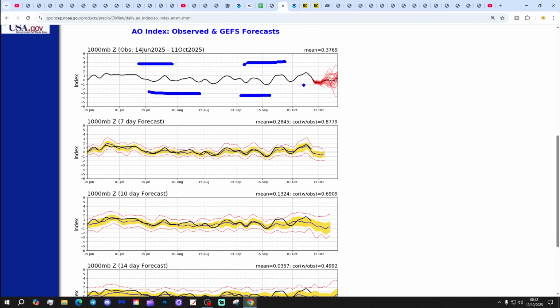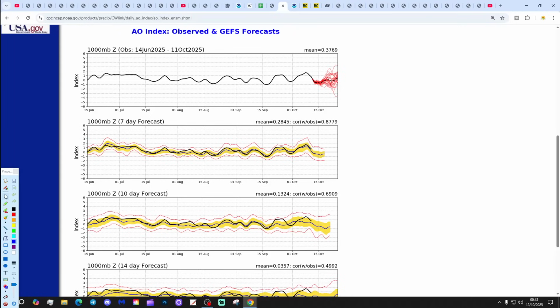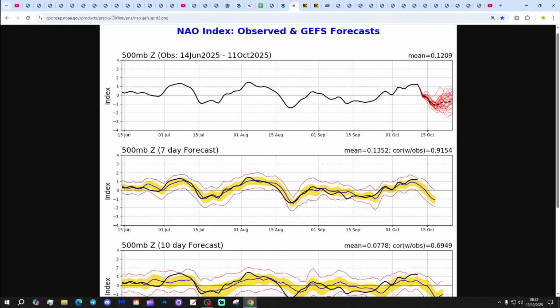So where the AO is in a positive state, we've got low pressure up over the Arctic and the Pole. Where the AO is in a negative state, we've got higher pressure blocking in the Arctic and the North Pole. At the moment, we're around neutral to very weakly positive with the AO, but the GFS ensembles are forecasting the AO will remain in a neutral to slightly weakly negative state. So possibly signs of a blocking signal increasing over the pole as we move through the second half of October, although it is a very weak signal. Generally we're pretty close to neutral there with the AO.